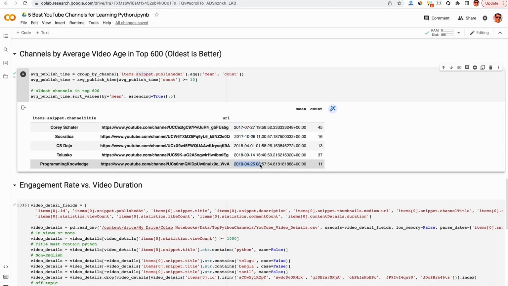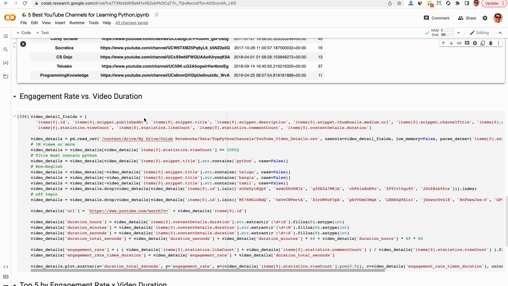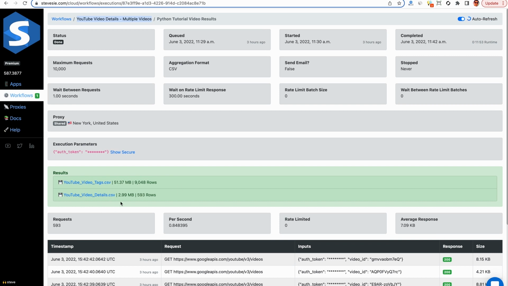It's difficult to do because there are new videos coming out all the time, especially on Python. Now, what I really want to talk about, though, are not the channels, but the actual videos. And I want to look at the engagement rate for each video and the duration. So for this, I needed to use the video details that I scraped over here using that second endpoint I'm going to link in the description to get the details for all those 600 videos.